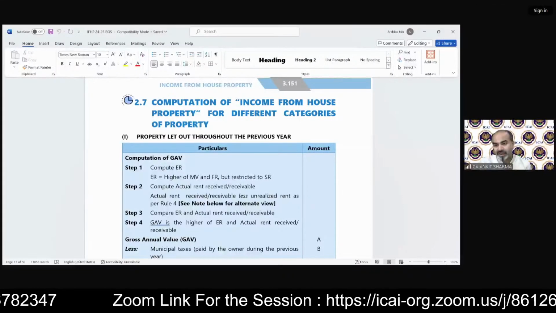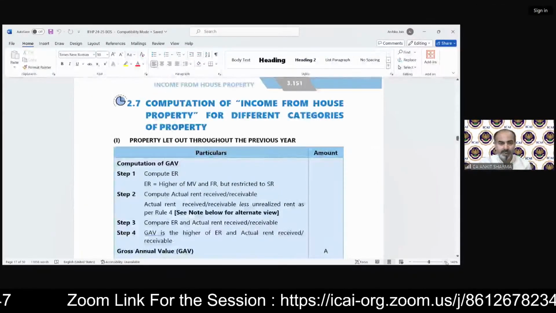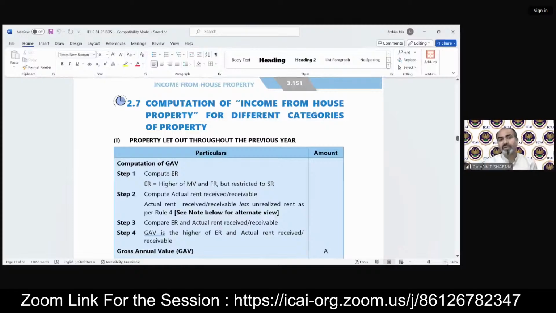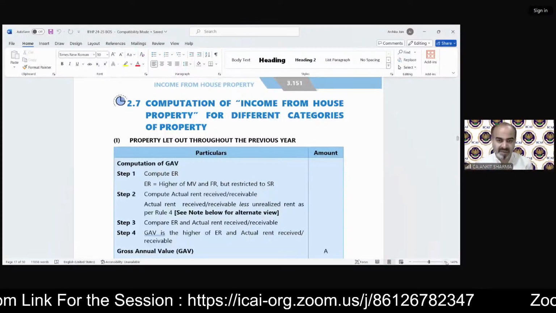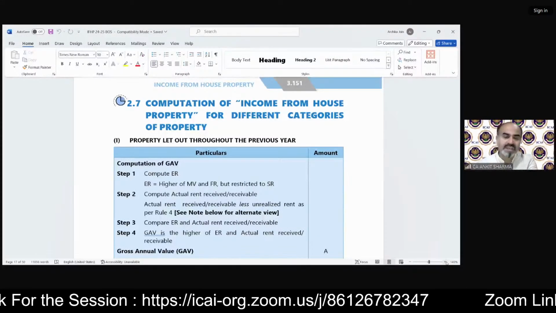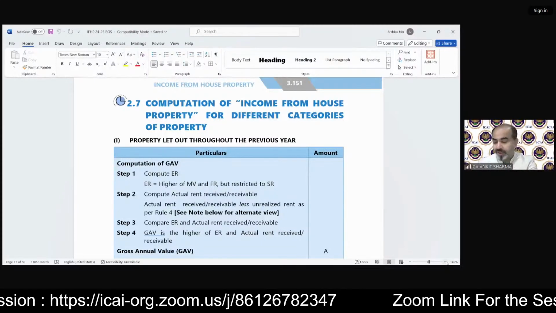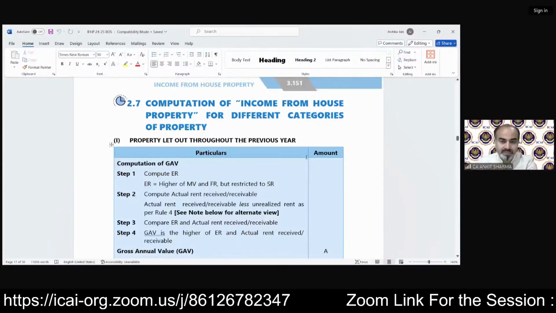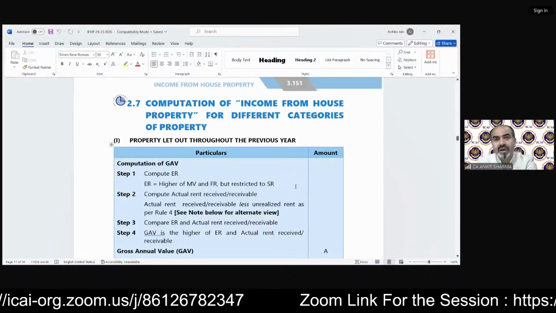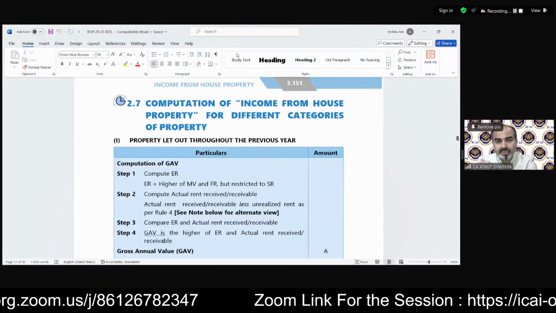To calculate income under the head income from house property, first of all, we have to find out the GAV, and that is only in those cases in which the property has been let out. If the property is not let out, then we do not need to calculate the gross annual value.